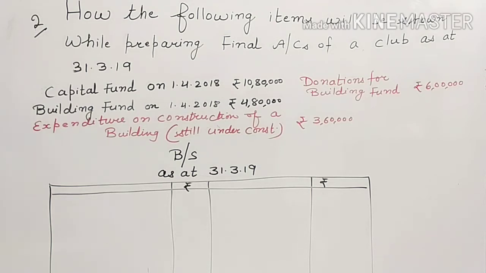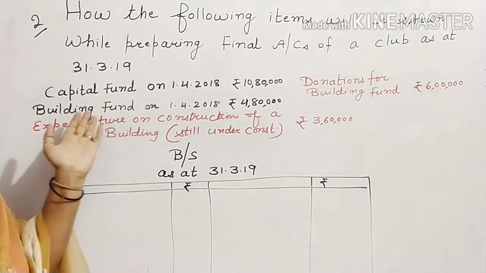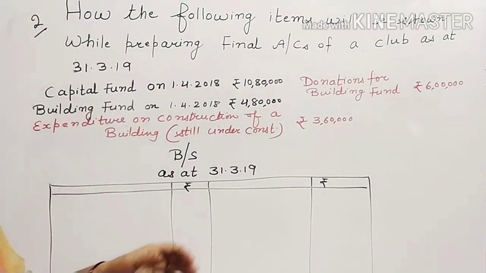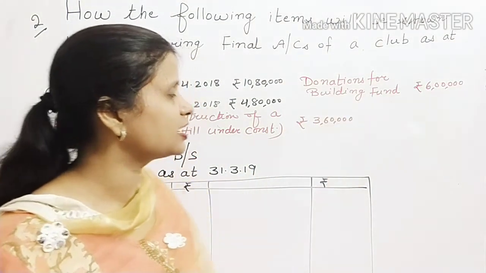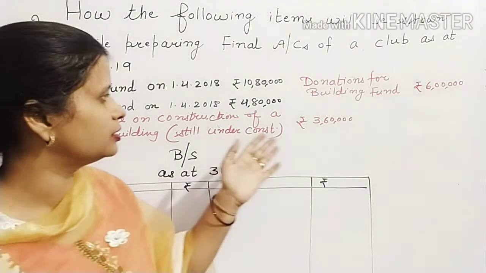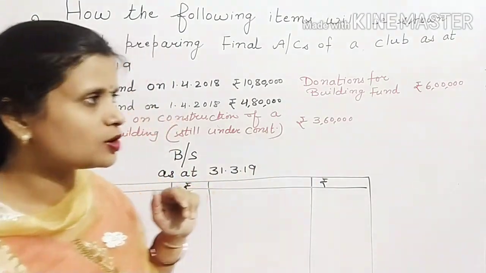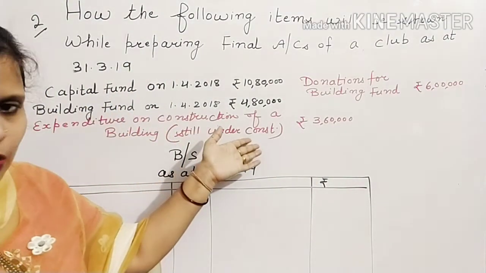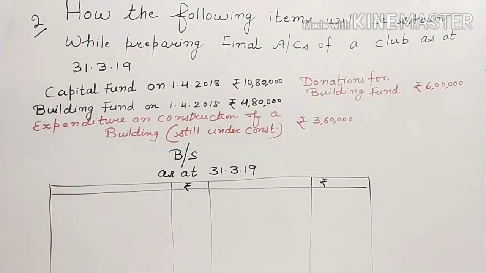Okay. So this is the statement given in the question. You are given capital fund balance, building fund balance. During the year you have received donations 6 lakh, and out of this amount of building fund, how much you have spent on the construction of building? Rupees 3,60,000. Construction work is still in progress. How will you show? Now let us start with the question.